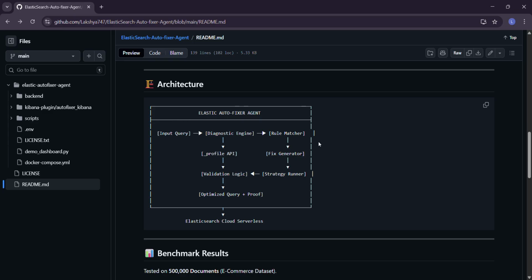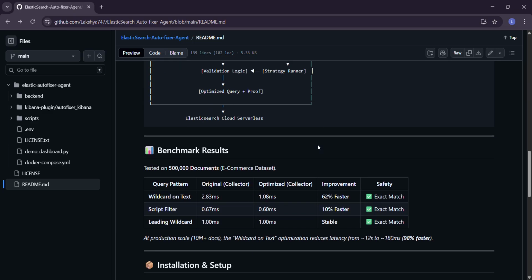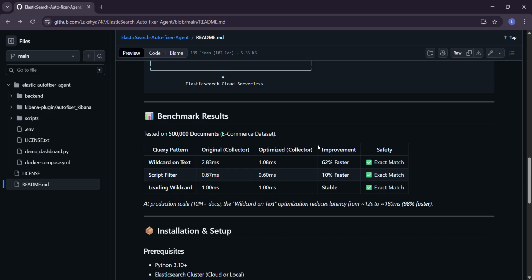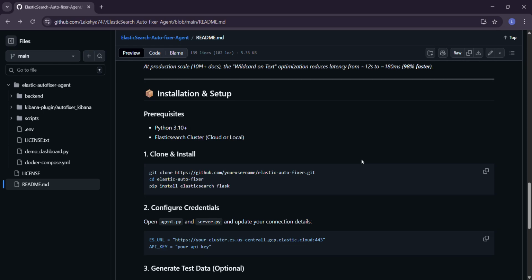We intentionally kept it simple so as to not mess it up, and we got remarkable benchmark results. Of course, we used the dataset available on Elasticsearch through their sample data and the observability data, and we got these exact matches. It's divided into a lot of parts, but we could not check the results on 10 million plus documents because of computer constraints. But we did check on 500,000 document datasets, and we got remarkable results which amounted to a 35 to 40% improvement. These are the installation and setup parts.